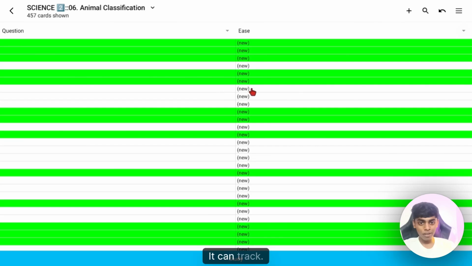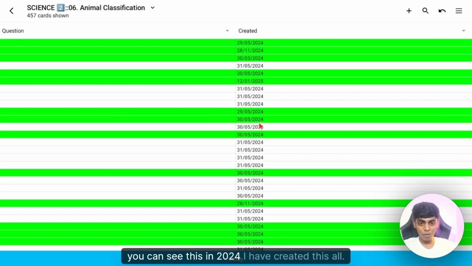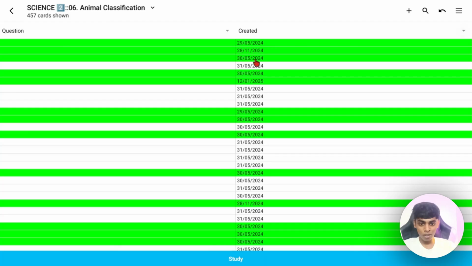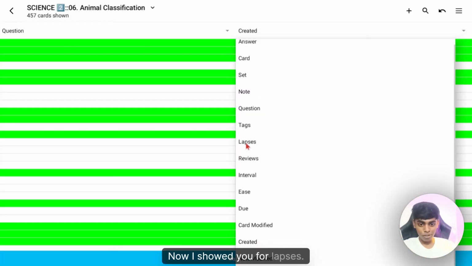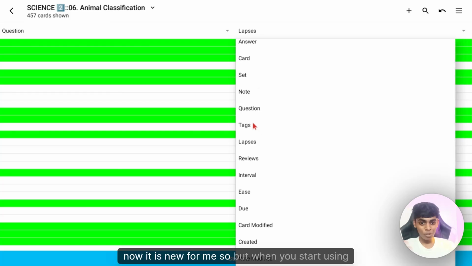Okay, it is all new. It can track when I created this. You can see this, I created all of this in 2024. Now I'll show you the lapses. It can show you how many times you revised this. Okay, now it is new for me, but when you start using it, it will show up live data.